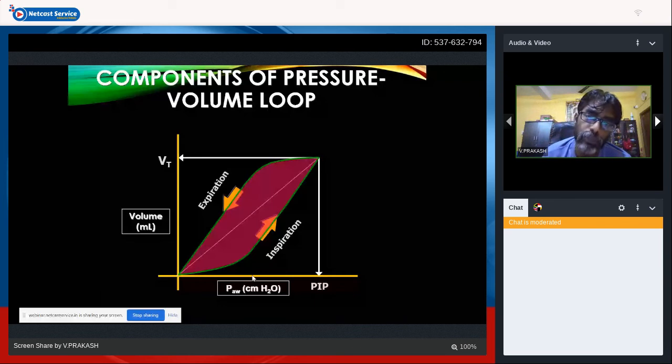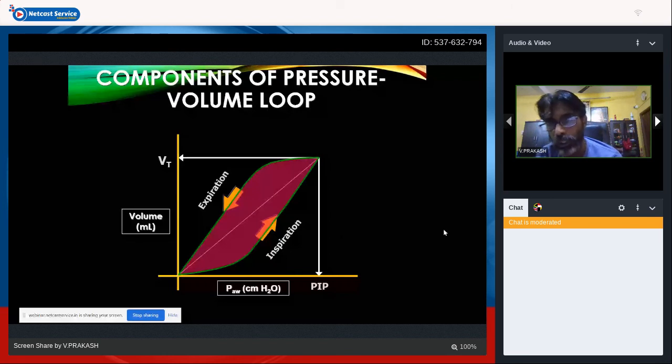Then comes your inspiration, with the lower inflection point. So this is the inspiratory phase. It reaches your maximum, and this is the peak inspiratory pressure. For that, this much volume is generated. Beyond that, if you increase the pressure, the change in volume is going to be less. So this is the ideal point.